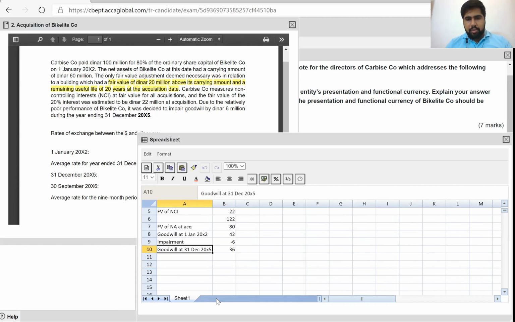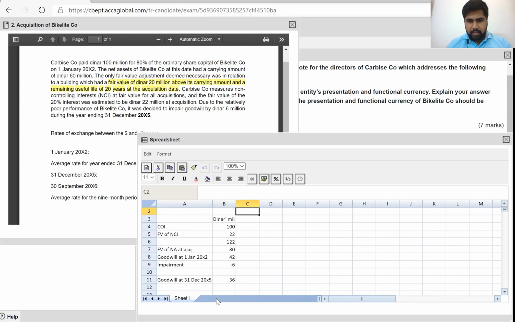Now, what I need to do is, obviously, translate at every point. So let's say I take the exchange rate over here. Double click this so that the cell opens, and you will get the dollar in millions.